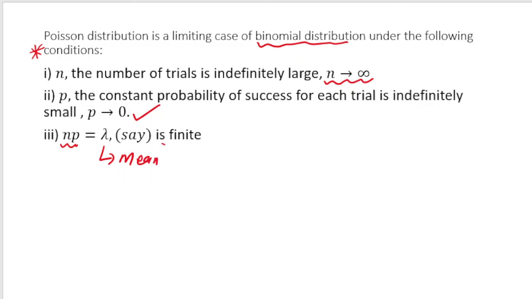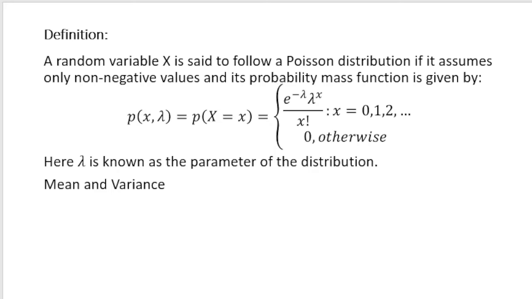This should be finite. Now when we talk about problem solving in this situation, if the number of trials is usually more than 30, we consider that a large number of trials have happened, right? So proceeding forward, let's understand what the Poisson distribution is.